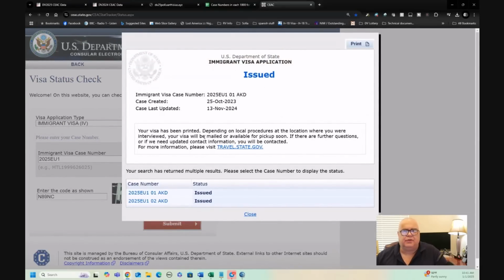There's a few things on here that you'll want to see. Firstly, you'll see this particular case was issued. There's its number. Case number 1 there is issued in AKD embassy. The information here, which you'll see later in the information gathered, firstly, it shows the date the person entered the DV lottery, back on the entry period, right? That's interesting. It's not particularly important.